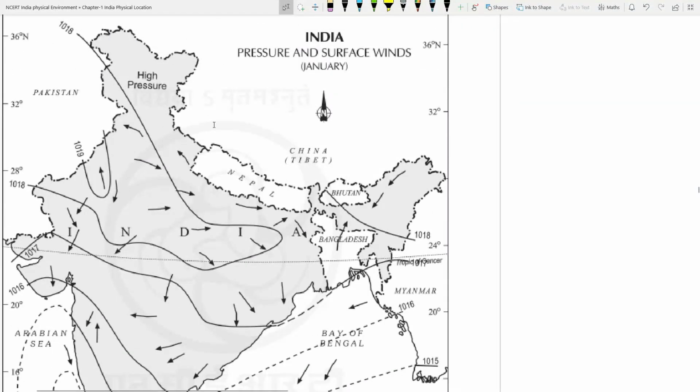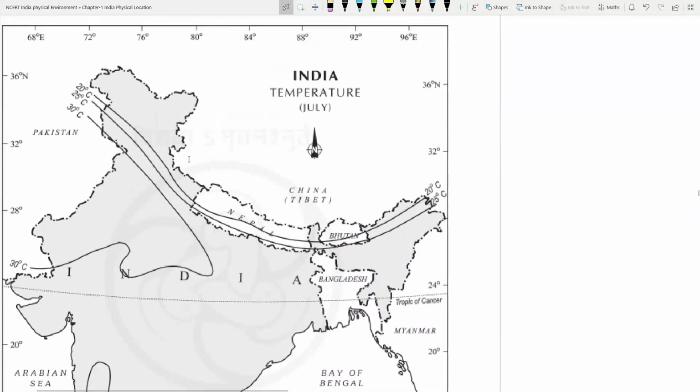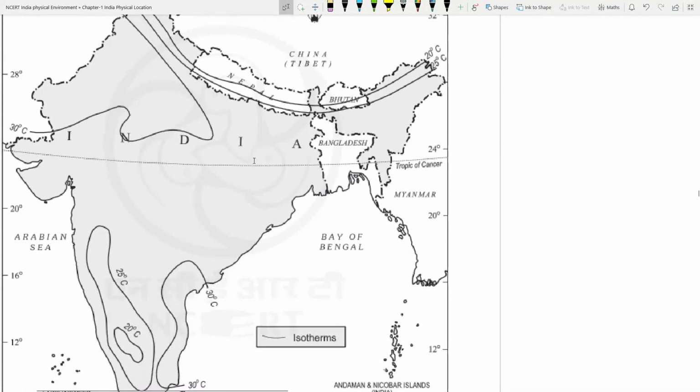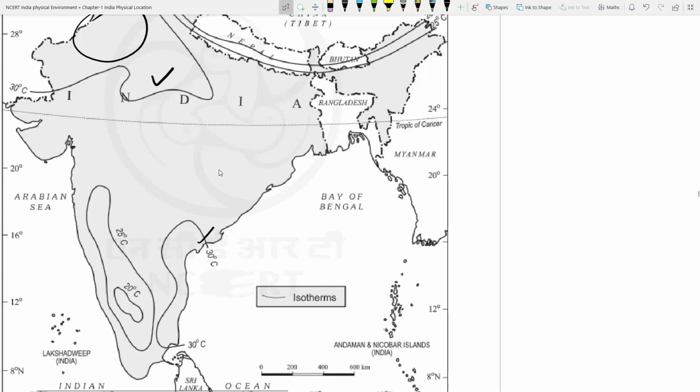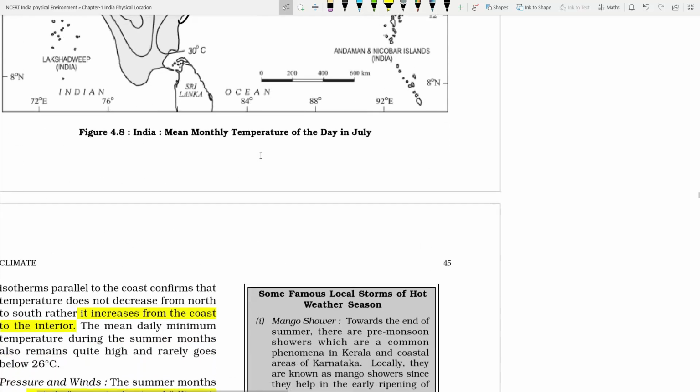You can see the temperature condition in July: here 30 degrees Celsius temperature is there. The average temperature, day and night, in this area is too high. Then 25 degrees Celsius is again high. Then 20 degrees Celsius because it is nearest to the Himalayas, so it is a bit cold. But here in this area it is approaching the colder coastal area, that's why the temperature is high. Here also the temperature is a bit high. Okay?